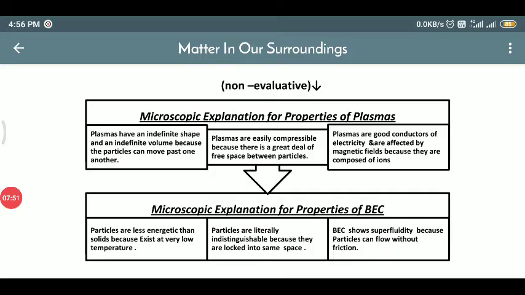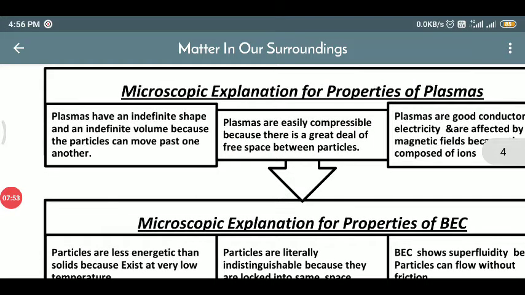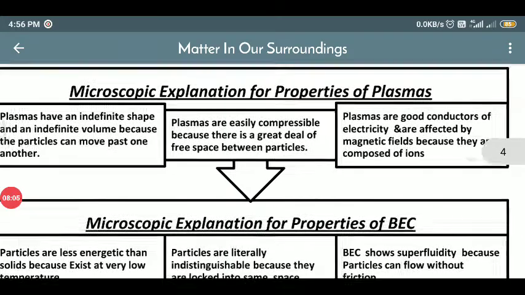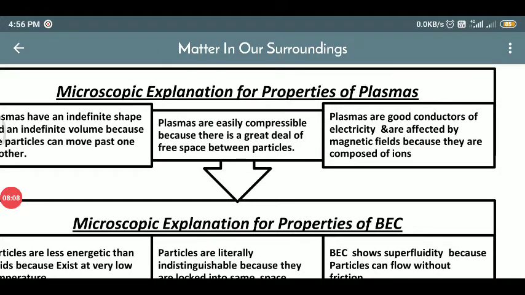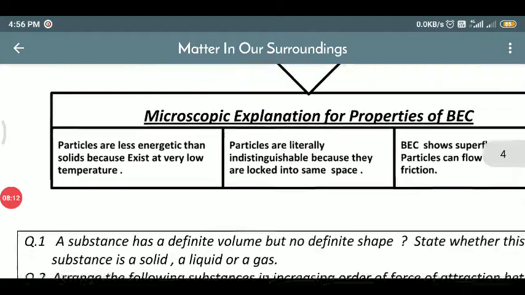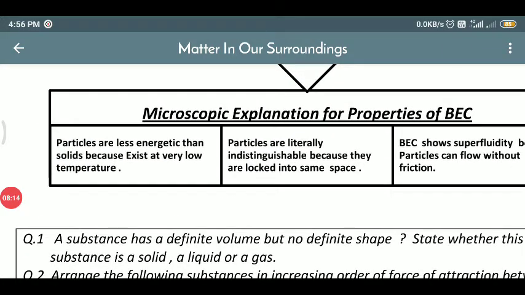It means that plasma has indefinite shape because the particles can move past one another. Plasma is easily compressible because there is vacant space present between the particles. Plasma is a good conductor of electricity because ions are present inside it.